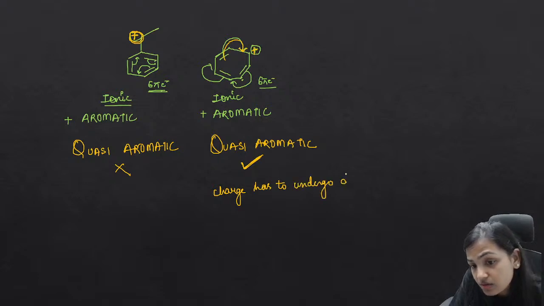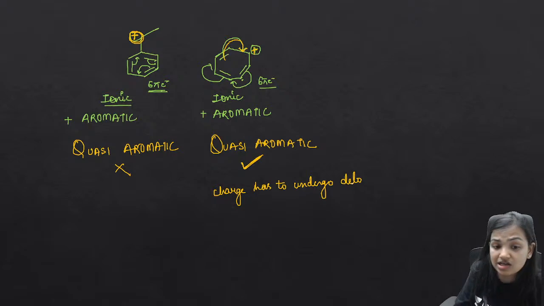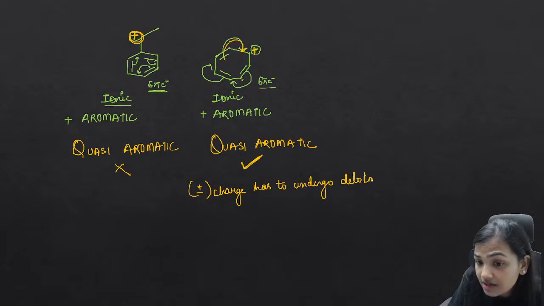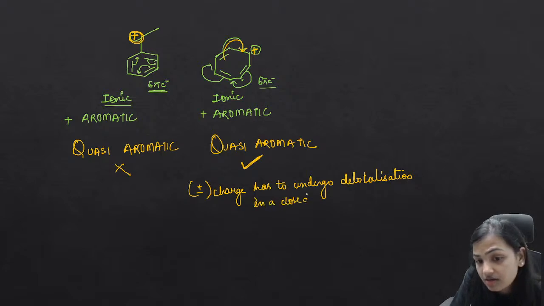The charge has to undergo delocalization. Whatever the charge you have, positive or negative, it has to undergo delocalization in a closed cyclic ring. Are you getting my point?